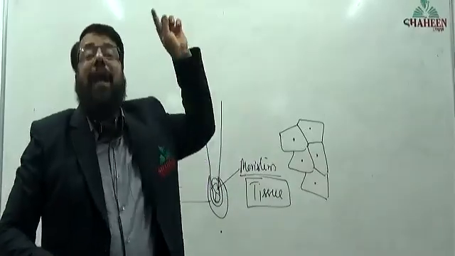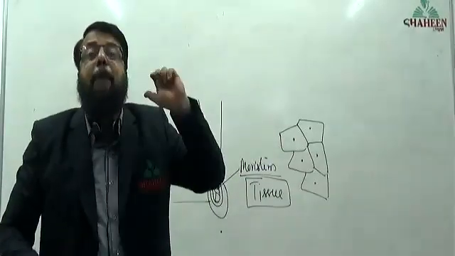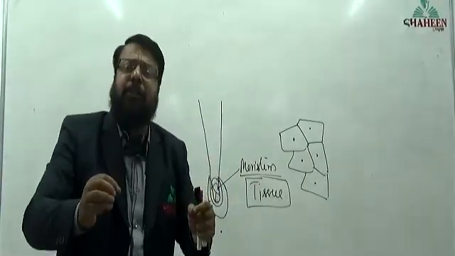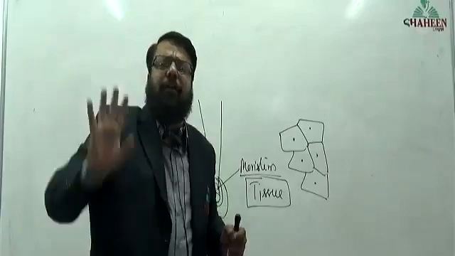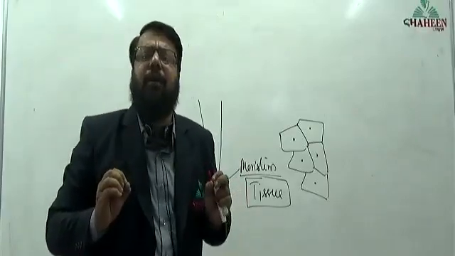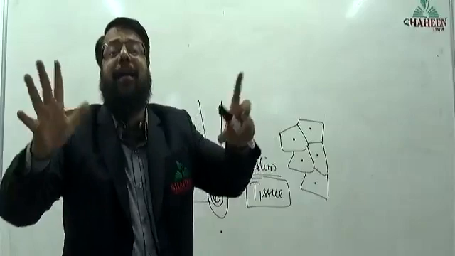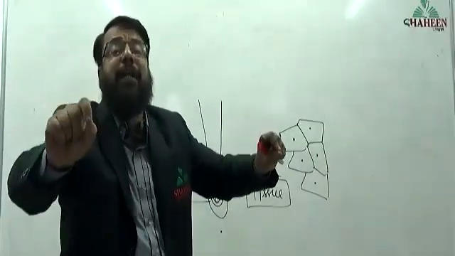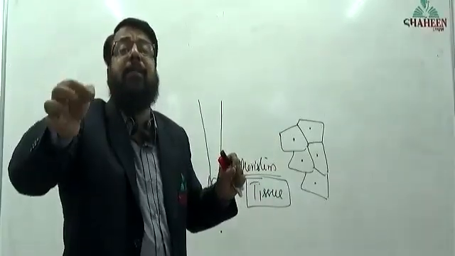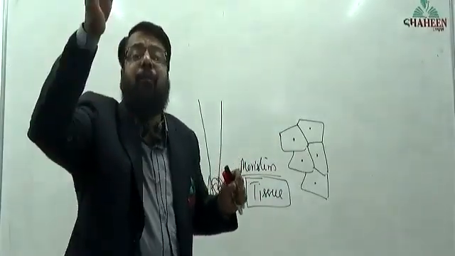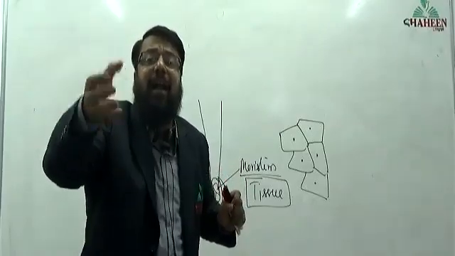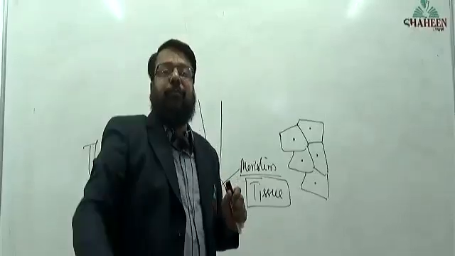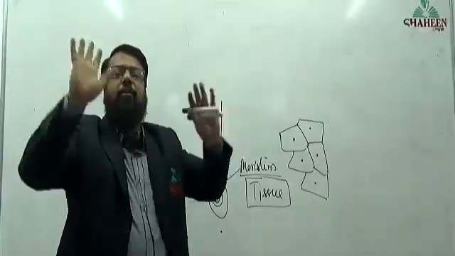Meristematic tissue is a type of plant tissue meant for division. The cells of meristem are there to divide. The only job of these cells is to divide, so that new cells should be added. That meristem is a type of plant tissue where the cells have the capacity of division.